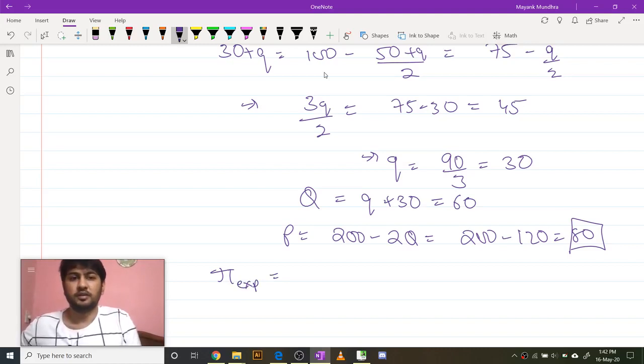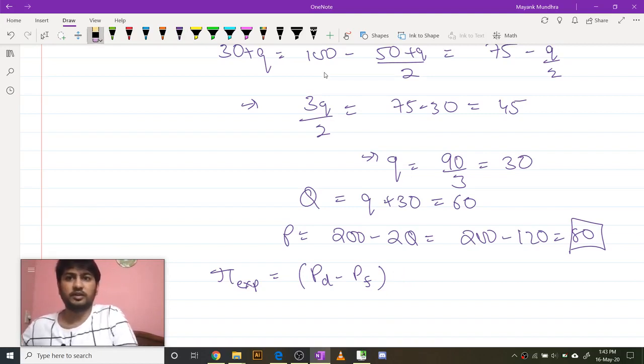So this will be price domestic minus price foreign into quantity allowed in the permit.